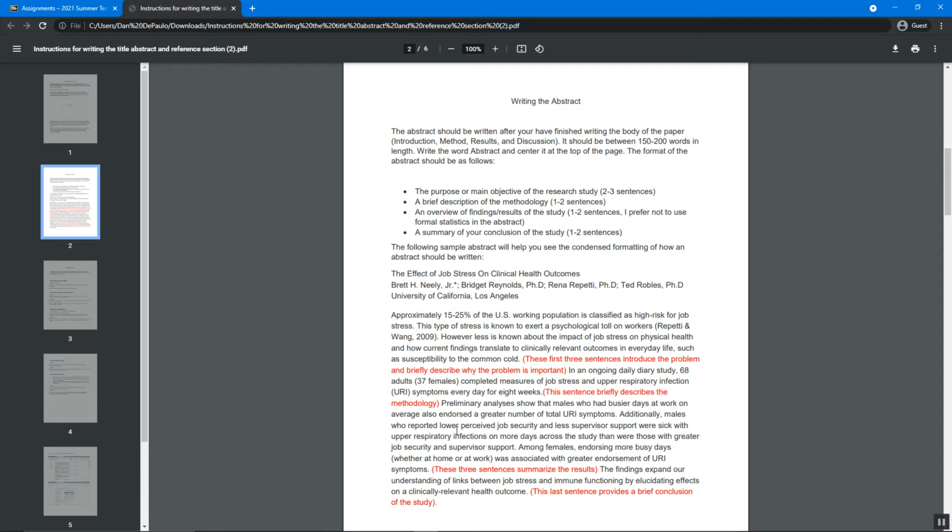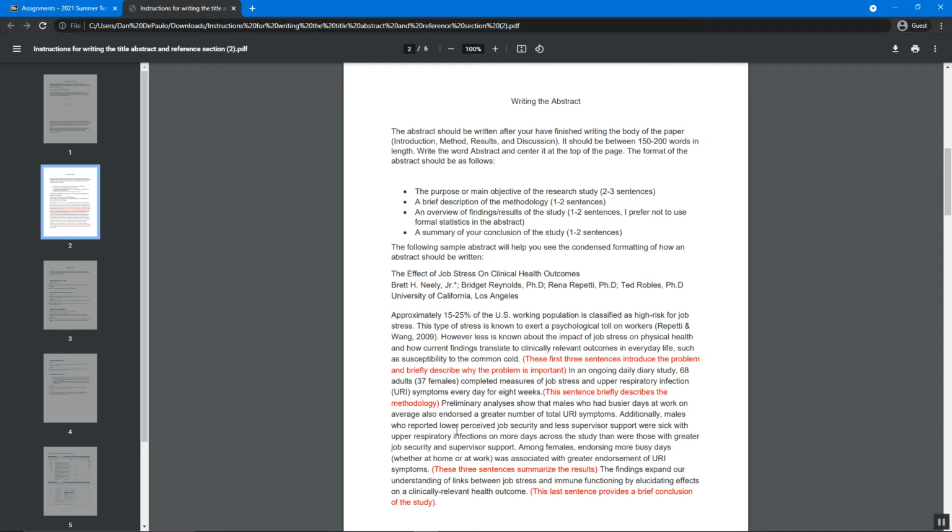That's not much to summarize the entire paper, the entire manuscript, in 150 to 200 words. And different journals will have different word limits. So if you submit your manuscript to a particular journal, you will check with the editors exactly how long the abstract should be. But most abstracts are about 150 words. 150 words is a little bit more than half a page, double spaced. So it's not very long, and it's kind of hard to condense it all. So the way I formatted this, I would like you to follow these directions.